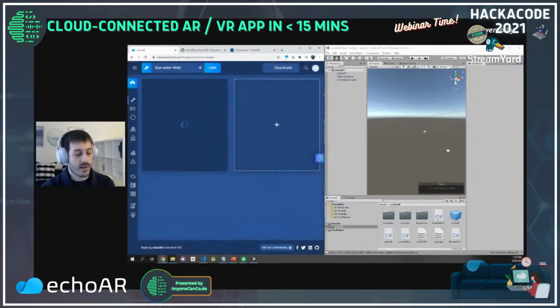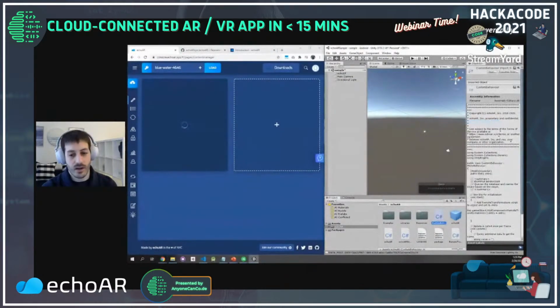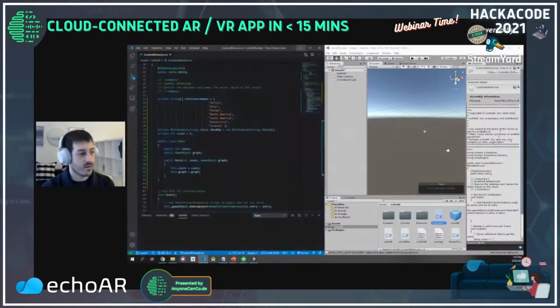So let's upload that. While that's happening, I'm going to swap the custom behavior script under the hood, and we're going to review it together. So let's replace the custom behavior script and go back. Perfect. So now the custom behavior script is much more interesting. We have an array of continents. We have some kind of dictionary, a data structure.